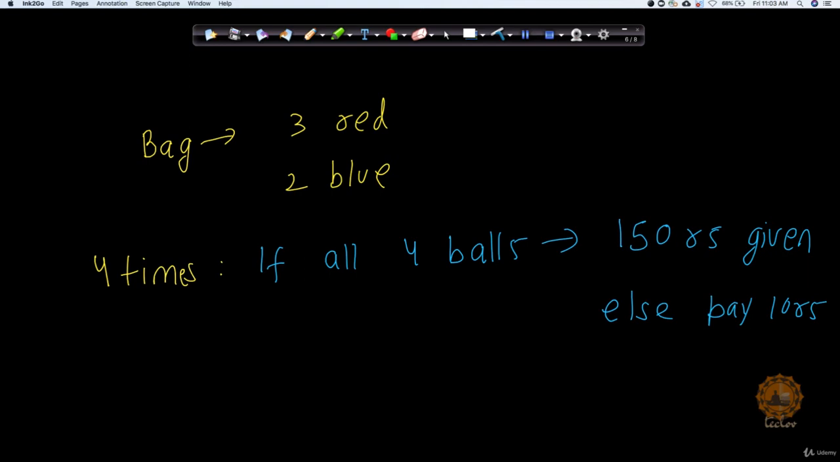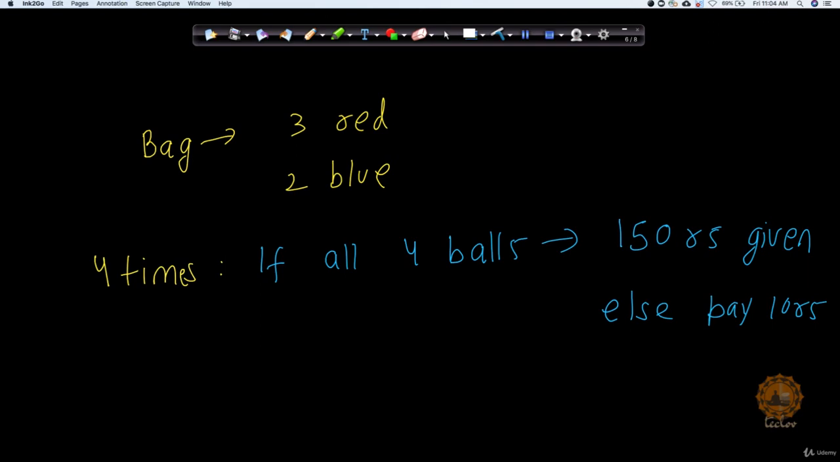Okay, so now what you did, you took a ball 4 times. Every time when you took out the ball, you will note the color of the ball. Now the game is, in order to play that game, you need to pay me 10 rupees. Okay, you need to pay me 10 rupees. But in case you get continuous 4 red balls, I will pay you 150 rupees.